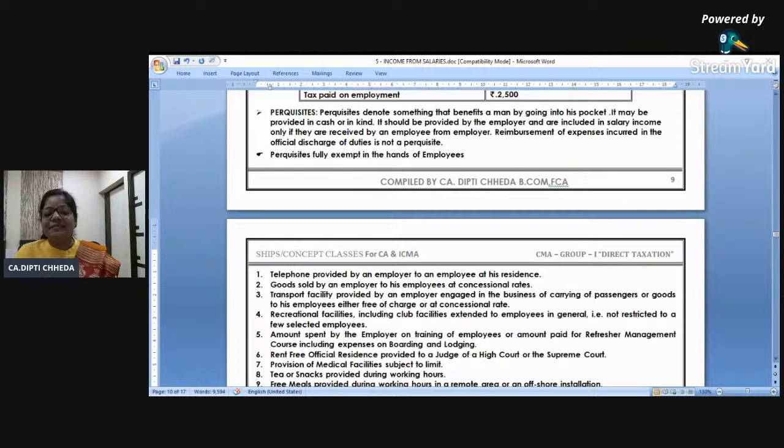Perquisites, ऐसे जब बोलते हैं ना तो students बोलते हैं, ma'am, perquisite is something received in kind. It's not always in kind. Sometimes my company is so fond of me that my credit card bills also they are paying. Is this a perquisite? Yes. Is it received in cash? Yes. My credit card bills are paid by employer. My son's school fees is paid by employer. So perquisites are the savers.